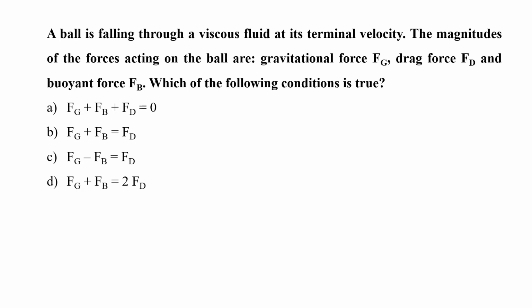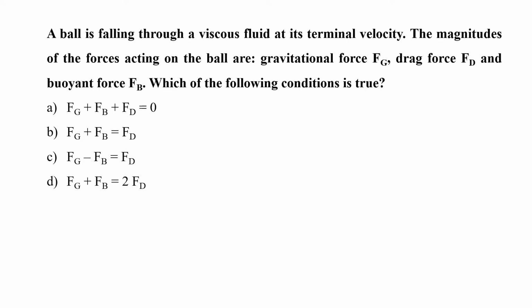A ball is falling through a viscous fluid at its terminal velocity. The magnitudes of forces acting on the ball are gravitational force Fg, drag force Fd, and buoyant force Fb. Which of the following conditions is true? A. Fg plus Fb plus Fd is equal to 0. B. Fg plus Fb is equal to Fd. C. Fg minus Fb is equal to Fd. Or D. Fg plus Fb is equal to 2Fd.